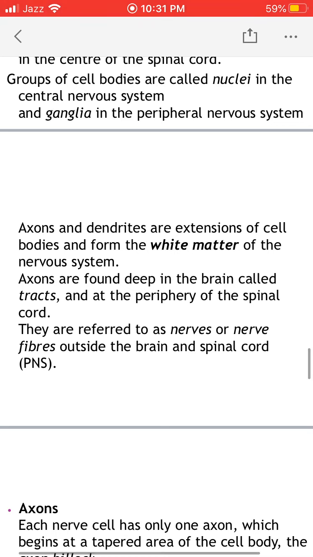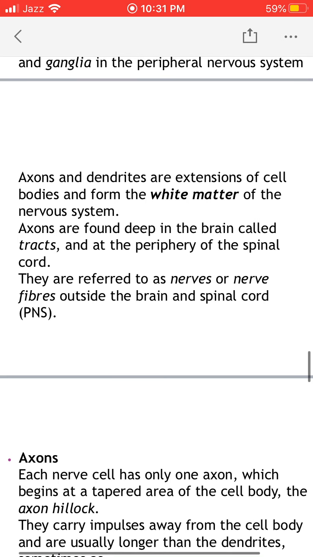It means around the periphery of spinal cord. They are referred to as nerves or nerve fibers outside the brain and spinal cord. The white matter that is present outside the brain and spinal cord is known as nerve.